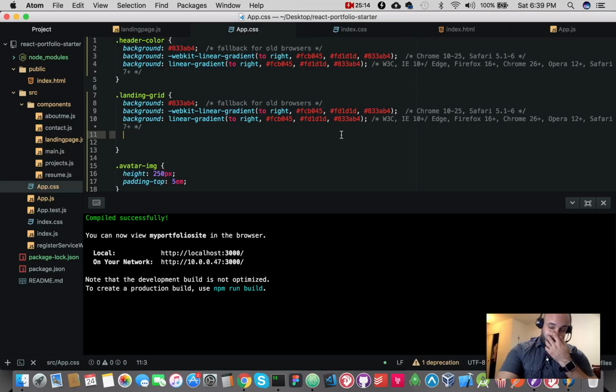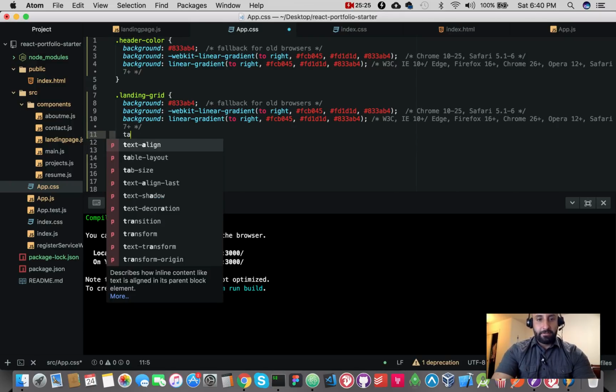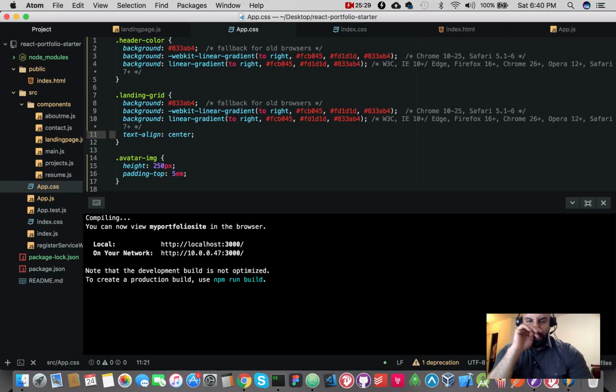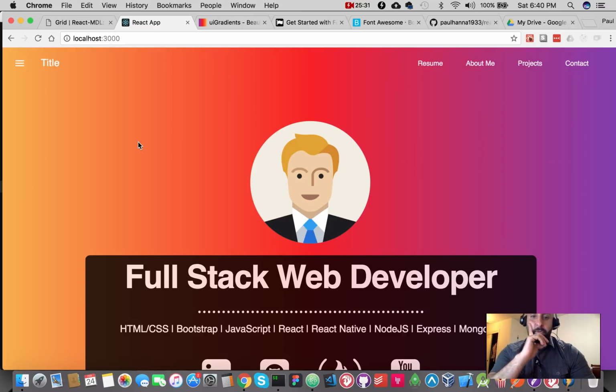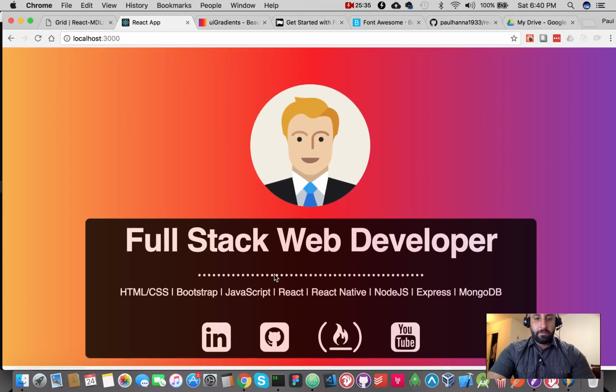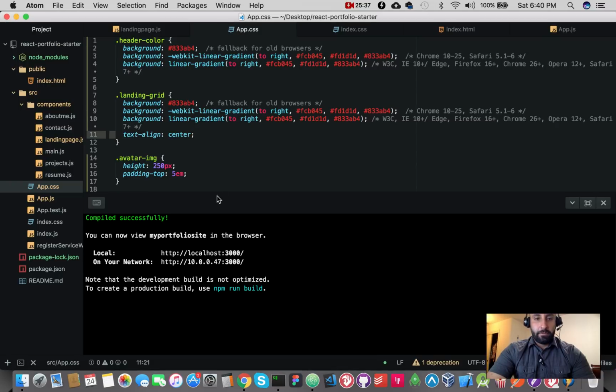Okay, let's see. So in landing grid, inside of app.css, let's give this a text-align of center. Should have done that a while back. I missed it. And all the content within here will get aligned.